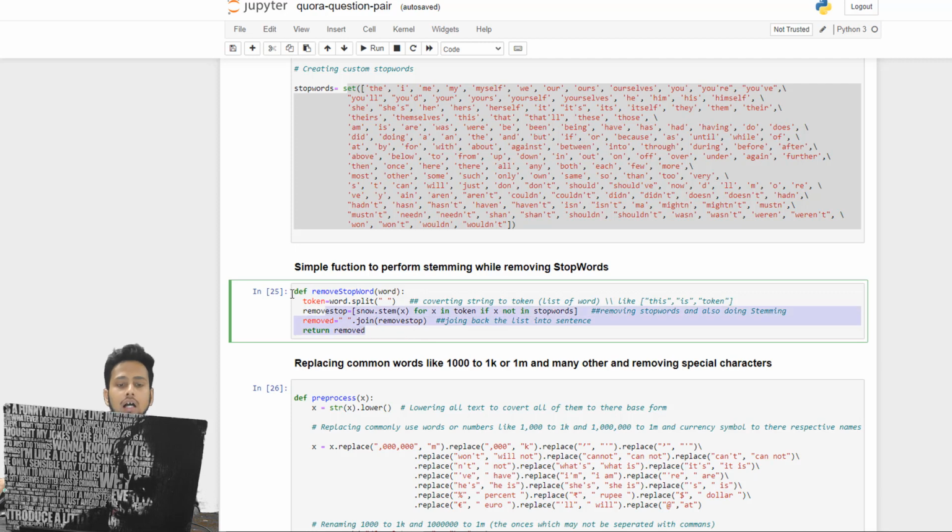And then I have simply written a remove stop word function, which takes the text as an input and makes it into tokens. Token basically means it creates a list of the words, and then it removes all the stop words. Once the stop words are removed, it again makes it a complete sentence, and then we return the sentence with stop words removed.